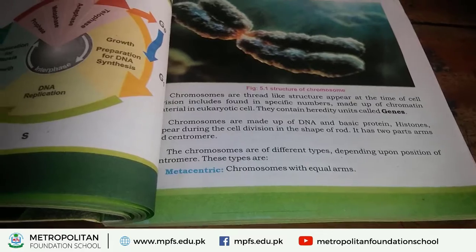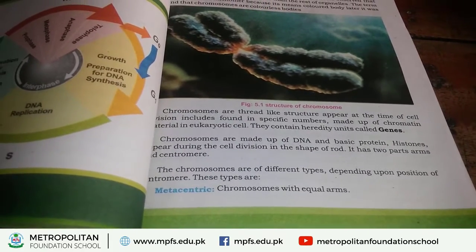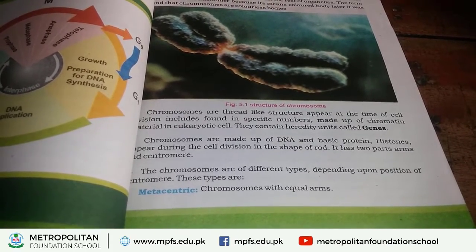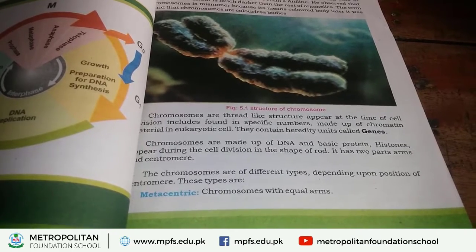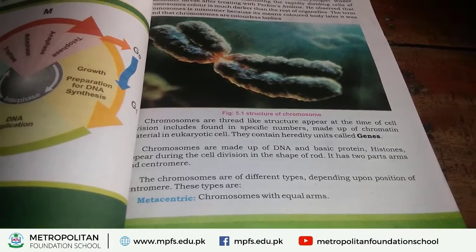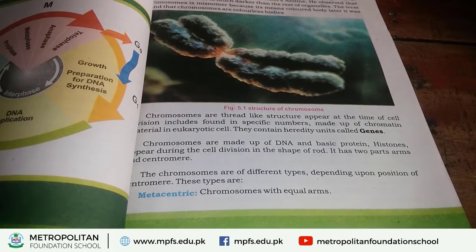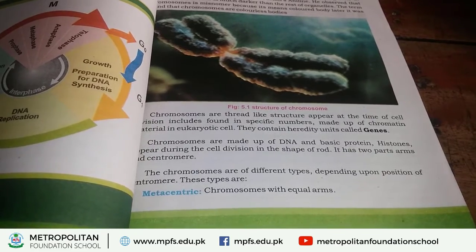Now, I will explain the next topic, that is types of chromosomes. Chromosomes are of different types. These types depend on the position of the centromere. क्रोमोसोम्स को डिफरेंट टाइप्स में डिवाइड किया गया है. किसकी बेस पे? उसकी पोजीशन की बेस पे, सेंट्रोमेयर की पोजीशन की बेस पे.